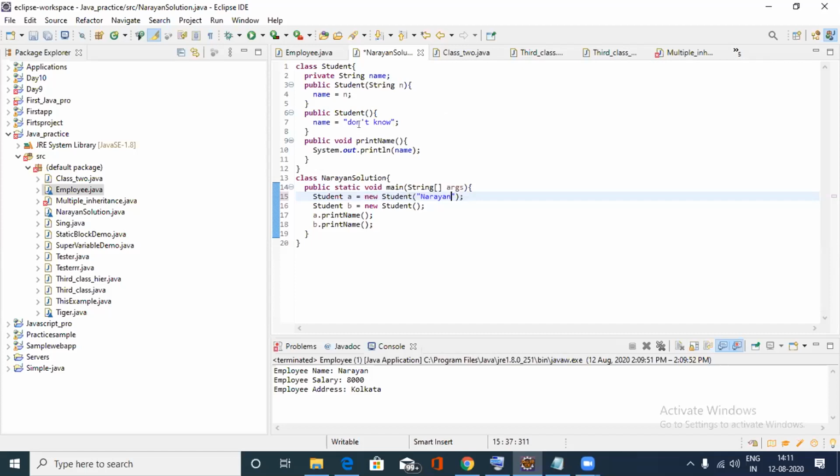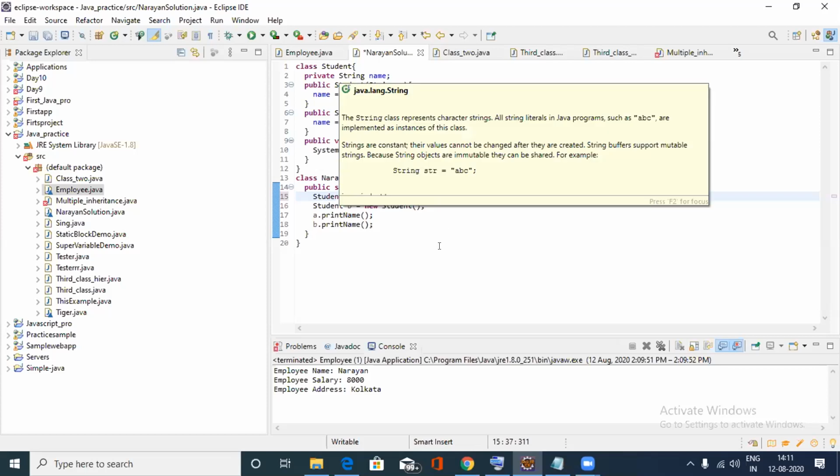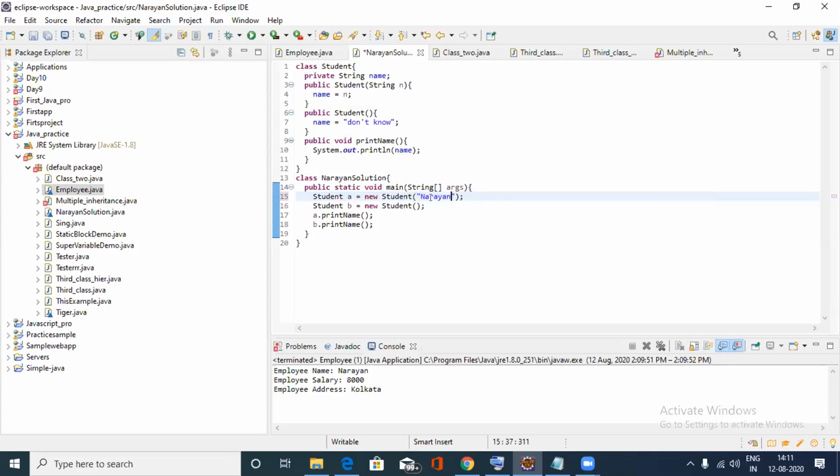For printing purpose, I am using a method like print name, and I simply print System.out.println name. I want to print the name. So this is the main method, public static void main string args. Here I want to pass that object. So I am creating student A equal to new Student, and here I am giving the value Narayan.